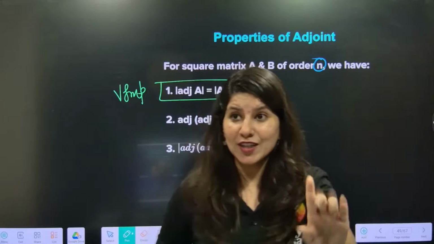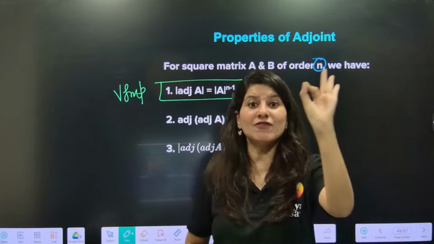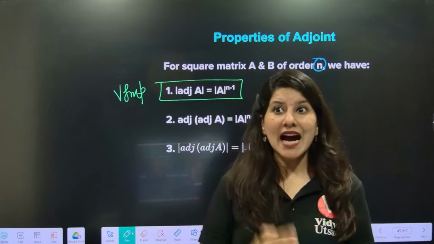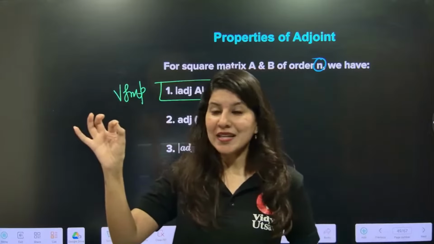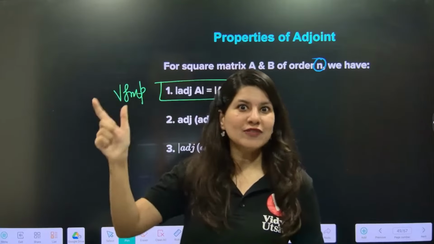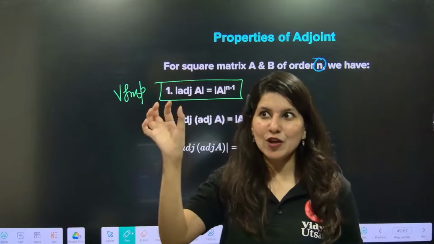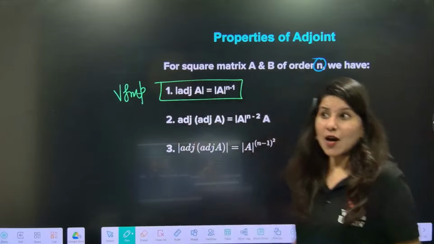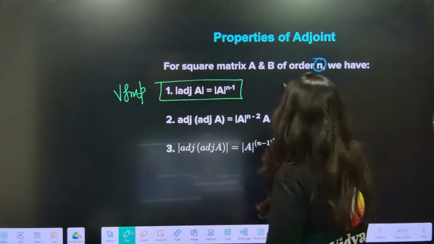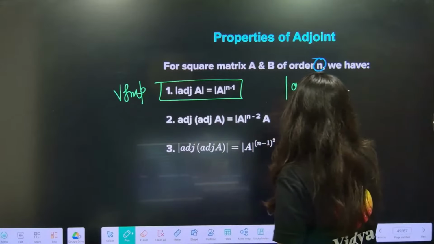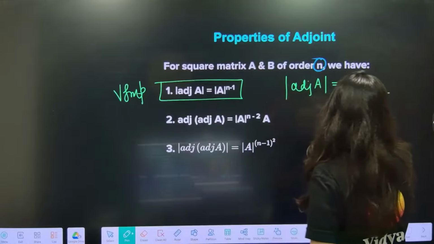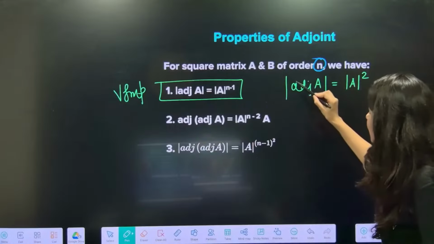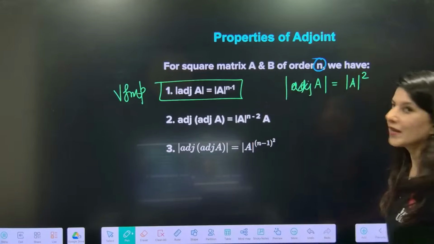Do not make any mistake. Please read the question very carefully. When I read a question, I carefully observe the order of the determinant or matrix: is it 3 cross 3? Yes. So for a 3 cross 3 matrix, determinant of adjoint A is nothing but determinant A square. What Ninja Ma'am says is, just remove this adjoint and apply this square.